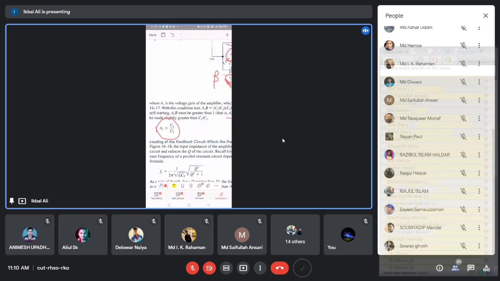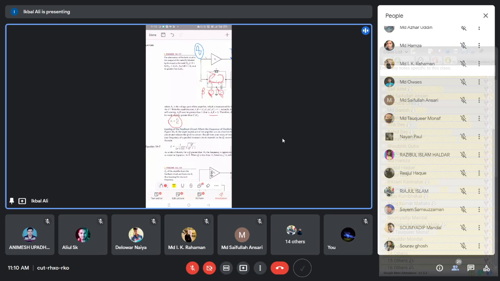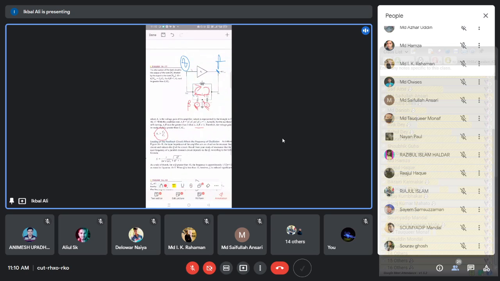If you do not design the circuit in that way, so that the gain of the amplifier is slightly greater than 1, then your oscillator will never produce a signal. The noise in the circuit can never grow in the loop if you make the A beta loop gain equal to 1. So you have to make the A beta loop gain slightly greater than 1, then you can get your desired signal at the output of the oscillator.